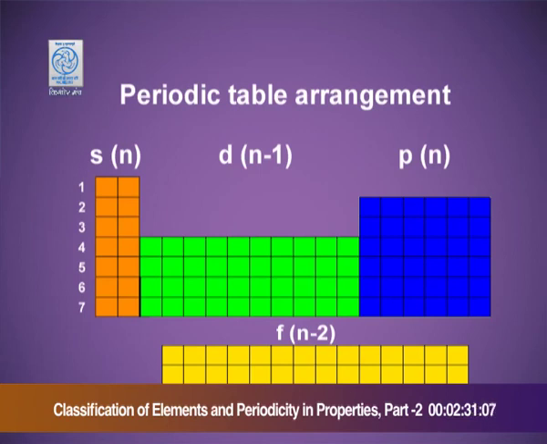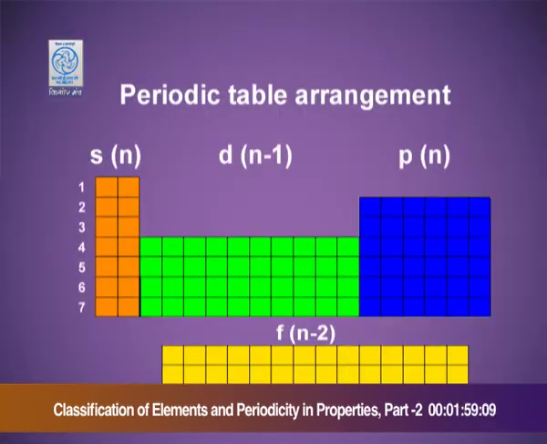From the slide you can very well see that the orange colored two groups are the S block, the blue colored 6 groups are the P block, the 10 groups shown in green color are d block elements, and at the bottom the two series shown in yellow color are f block elements. So in total, in the periodic table, depending upon the valence shell electronic configuration and in which shell the electron is entering, there are 4 blocks in the periodic table.